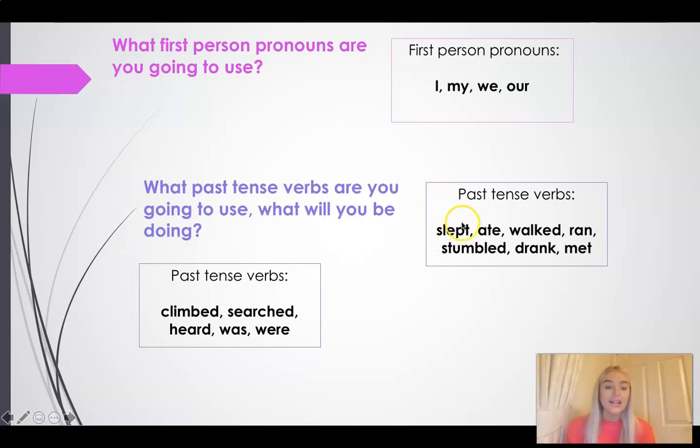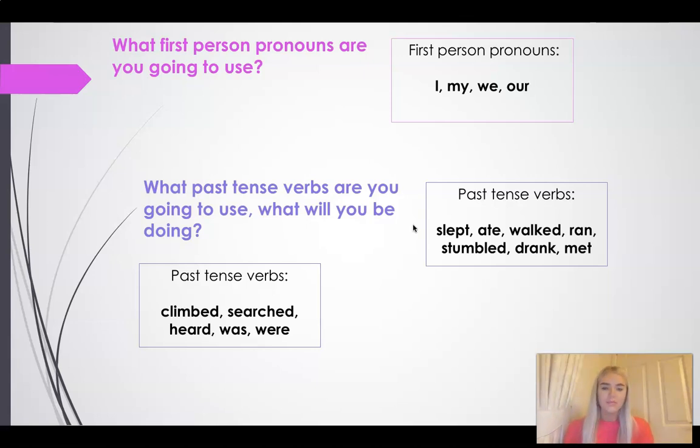So I've said slept would be a past tense verb. I would eat, so ate would be a past tense verb. I would walk, I would run. I might stumble if I trip over something. I might drink, and also I know that I am going to meet people too. So I'm thinking, well, what am I doing in the rainforest as Fred? And I've turned all of these things that I'm doing into past tense verbs.